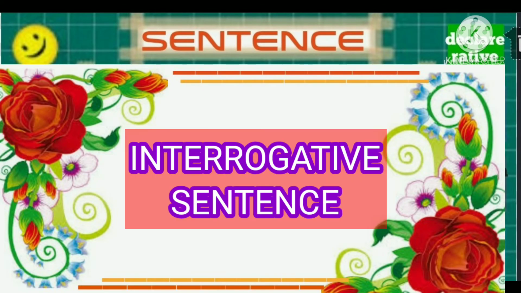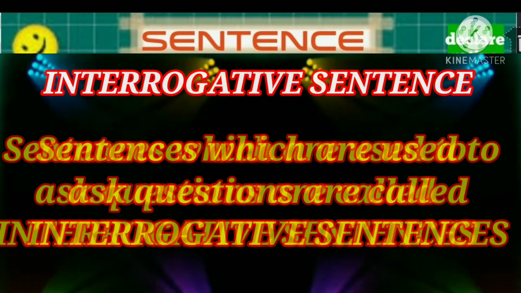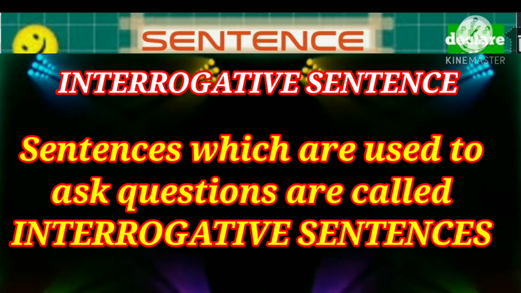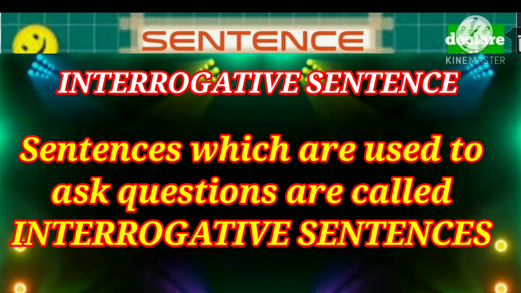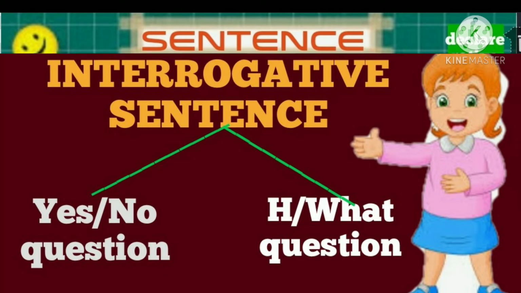Now let's discuss the interrogative sentence. Sentences which are used to ask questions are called interrogative sentences. Again, interrogative sentences are divided into 2 categories. They are yes-no questions and WH questions.